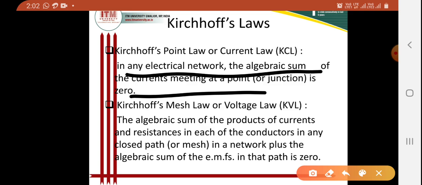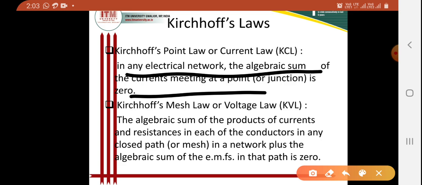So according to KCL, if you take the algebraic sum of the currents meeting at a point or junction, the resultant value will be 0. The net current at a point or junction will be 0.